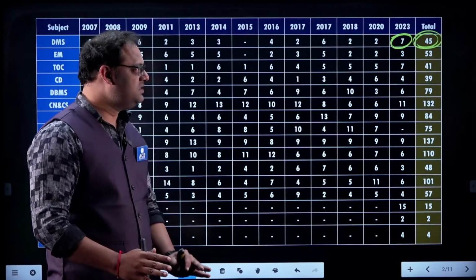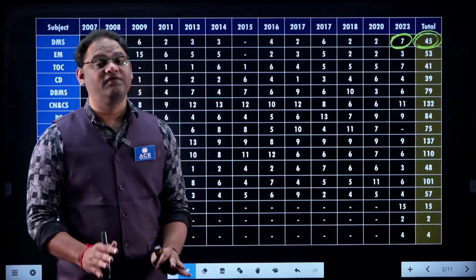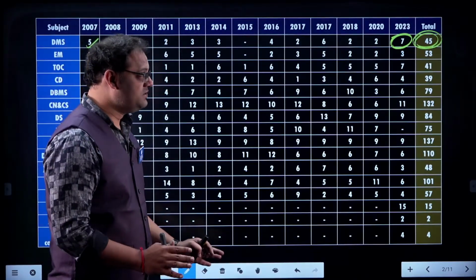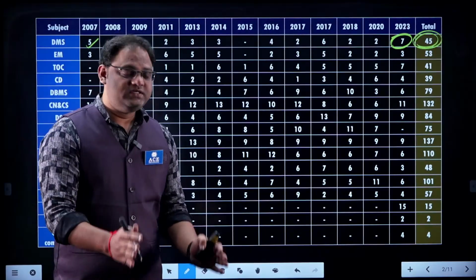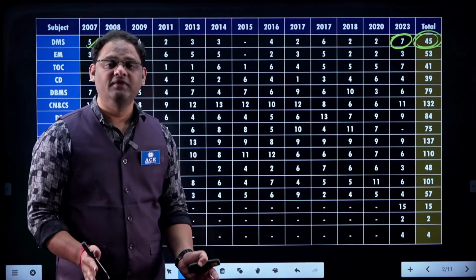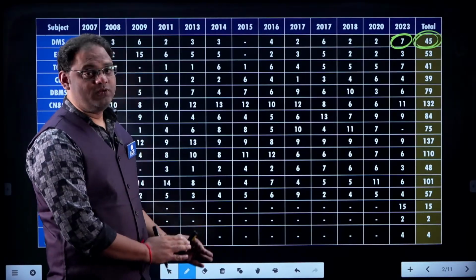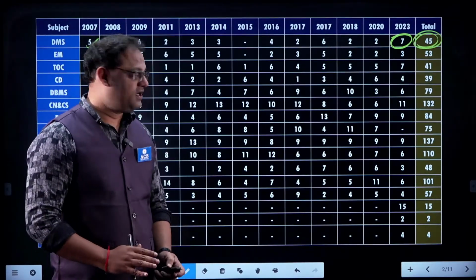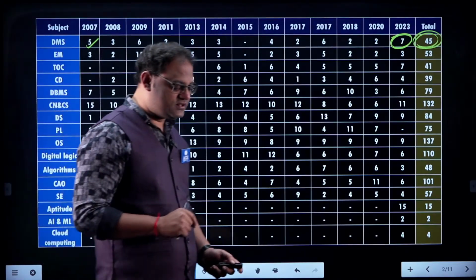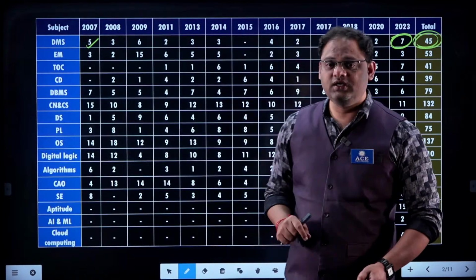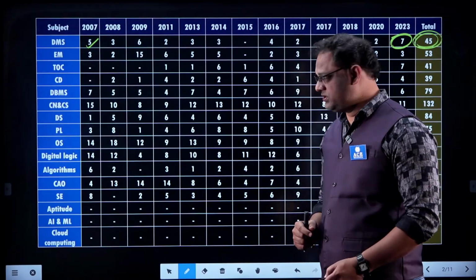I am not saying any subject is more or less; each and every subject is very important in competitive examinations. But when you are focusing on preparation, see the content, see the syllabus, how much time you need to spend, and accordingly what is that subject's weightage. You should go accordingly. Now here I am going to discuss all 2023 ISRO examination questions with detailed solutions.